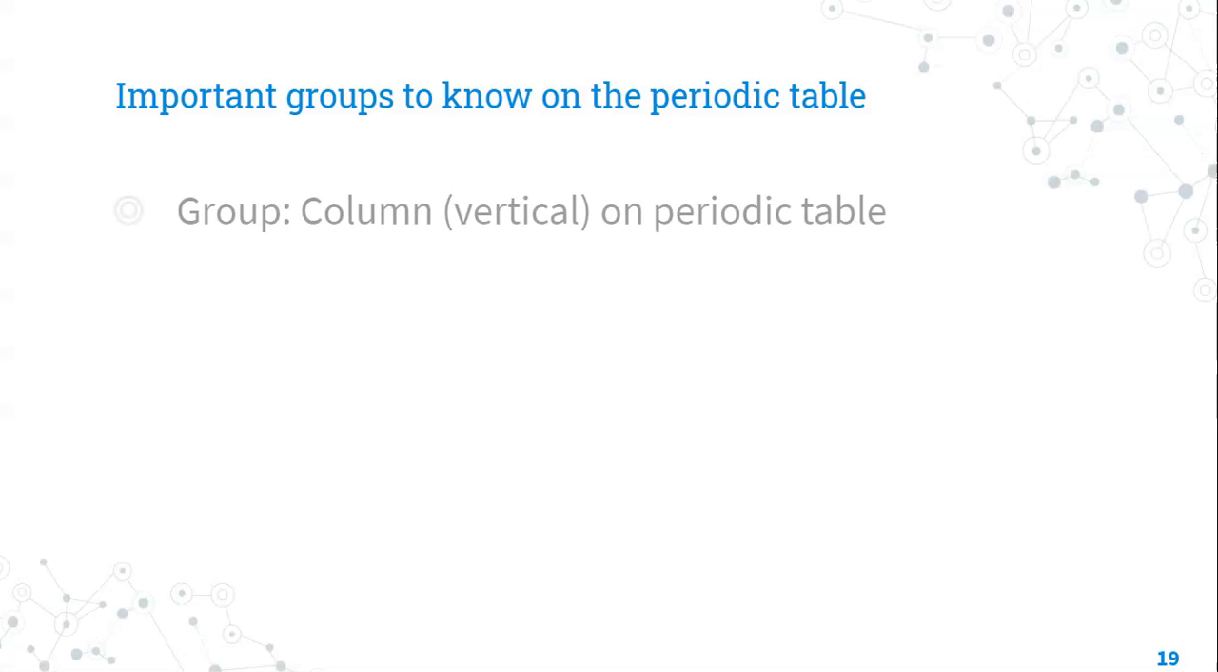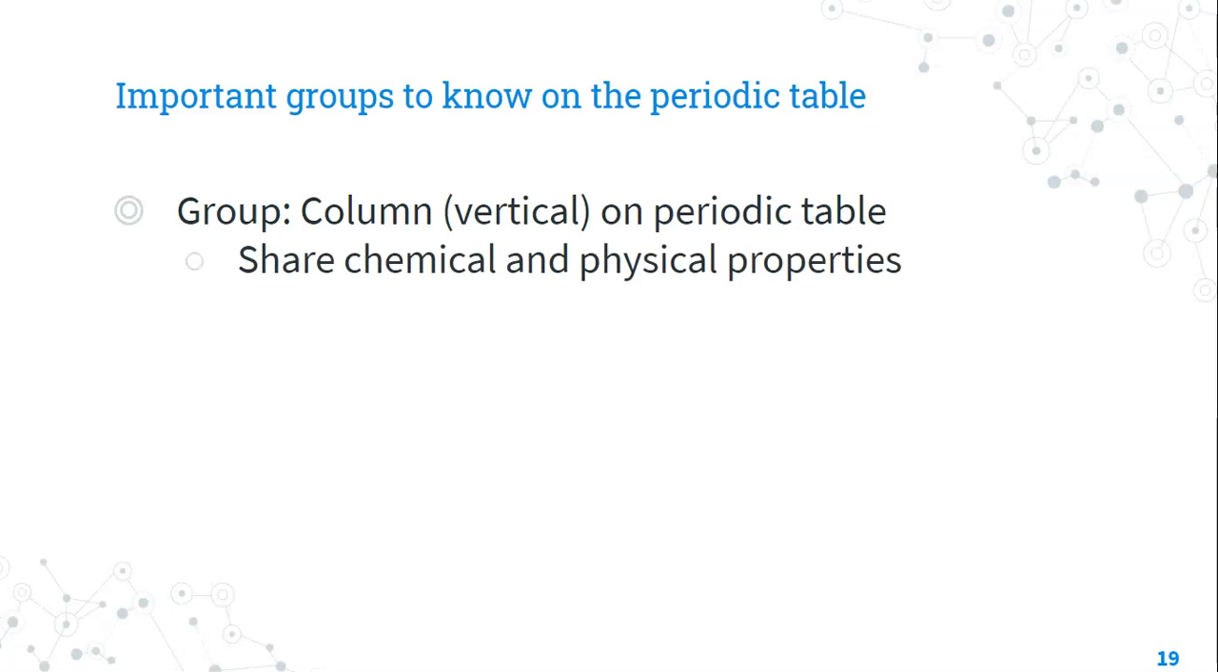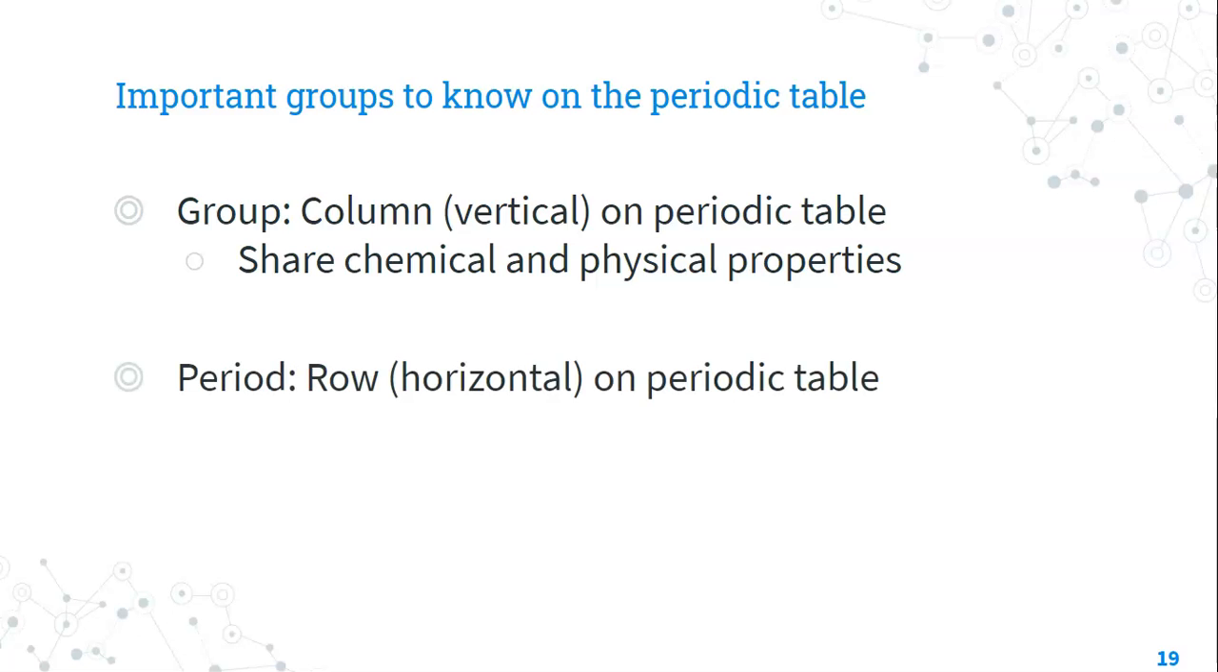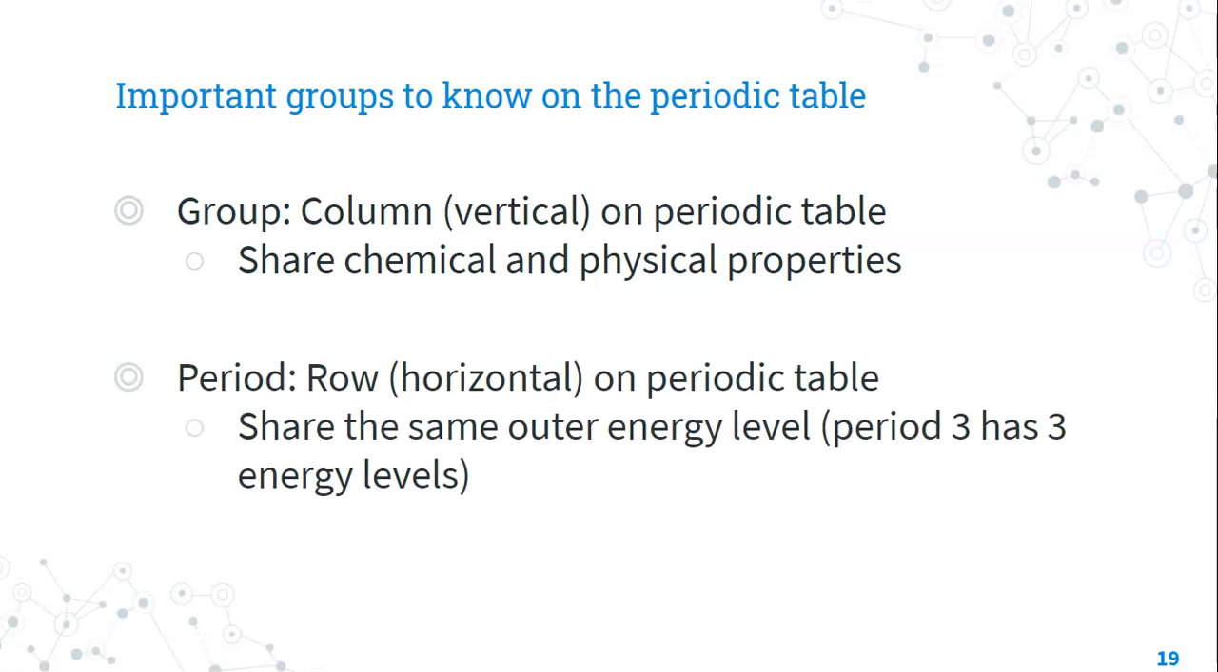Some important groups you should know. Remember that groups are columns, vertical in the periodic table, and they're important because they share chemical and physical properties. Periods are rows on the periodic table, and they share the same outer energy level. So period 3 has 3 energy levels.